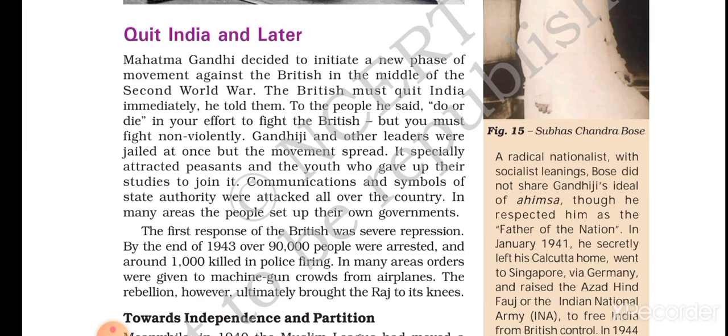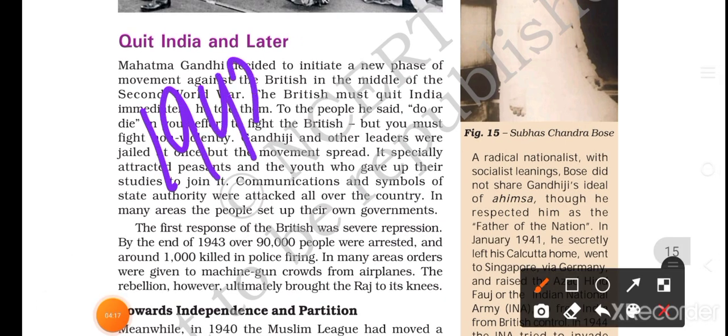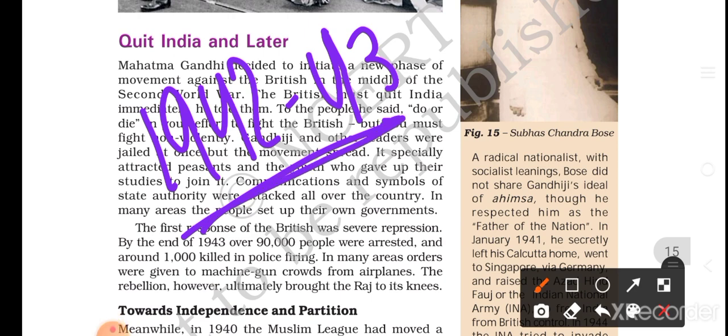But in the middle of the World War, around 1942 or 1943, Mahatma Gandhi thought about what we should do. He decided to initiate a new phase of this movement, with new energy and new strategies. So he began a new phase of this movement against the Britishers.